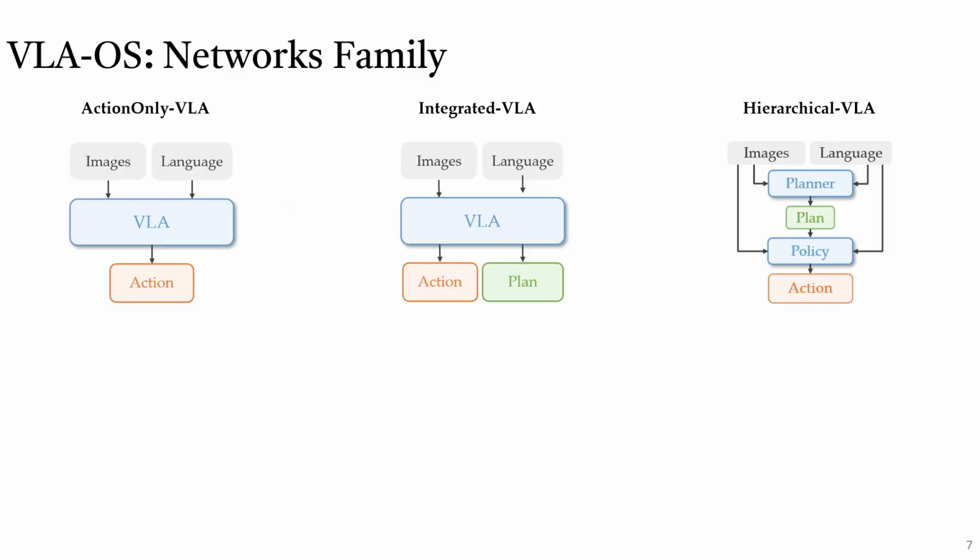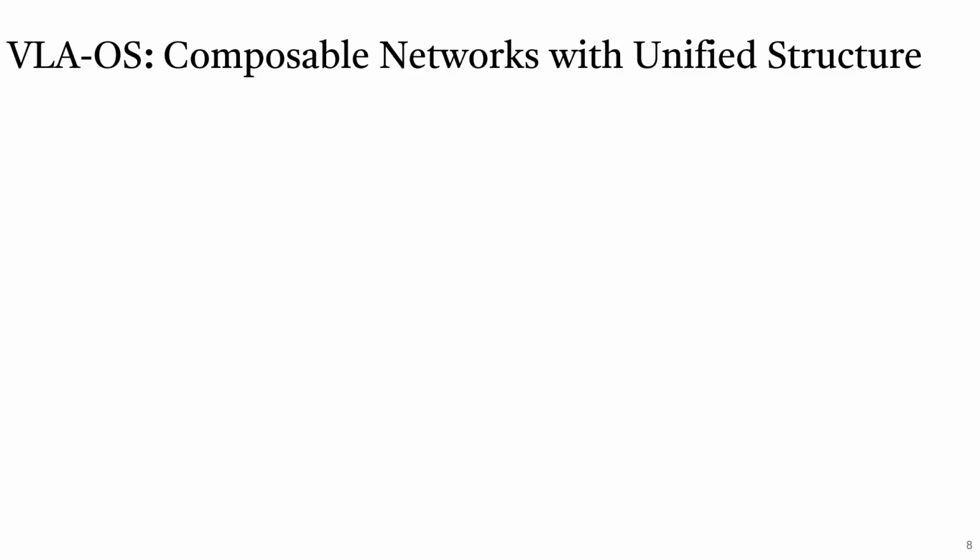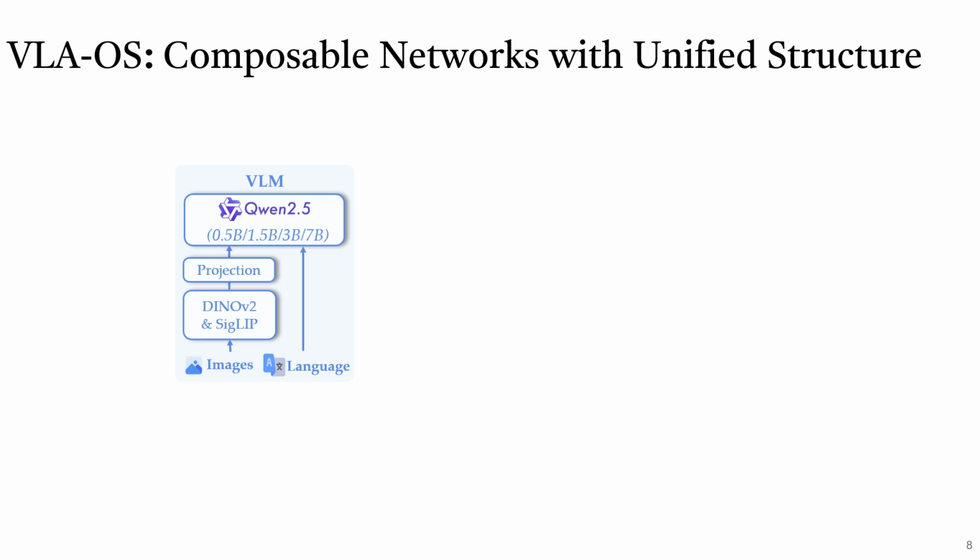In this work, for all 3 paradigms, we design and implement composable network components with unified structure. We provide the VLM, action heads and planning heads as the network implementation, and combine all components to implement 3 kinds of VLA paradigms. For the VLM, we design a unified structure with a given Hugging Face LLM and a unified visual encoder, DINOv2 plus SigLIP.